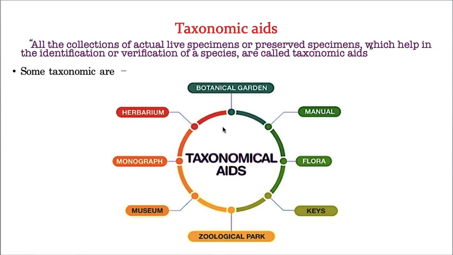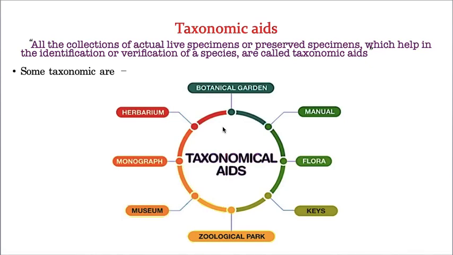After finishing this topic, I started what is taxonomy and systematics. I defined taxonomy and systematics, and then the various steps of taxonomy: identification, nomenclature, and classification. Very detailedly, I explained the taxonomic hierarchy, which is a most important topic. Then I explained the species concept, and according to De Candolle, how the classification is grouped into many types.